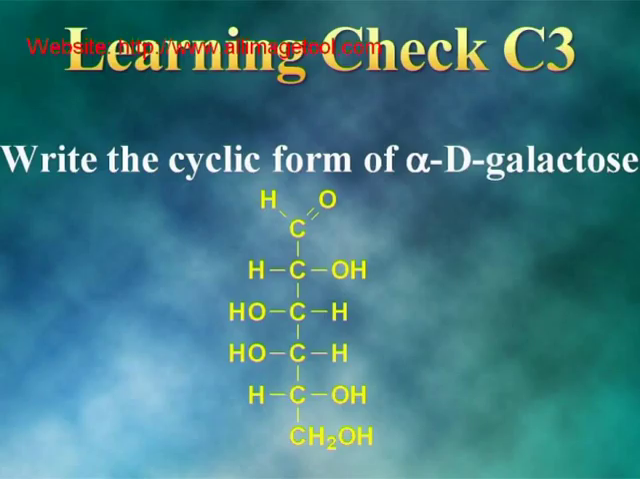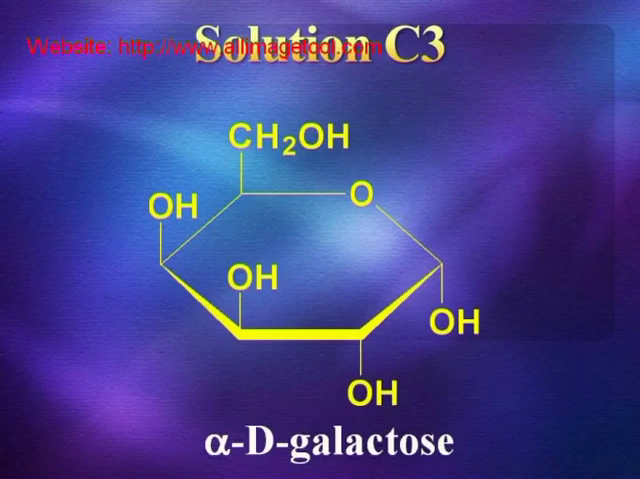Now let us have a minute test. The open chain structure of alpha-D-galactose is given here on this slide. Try to write the cyclic form of it. Here is a solution for it.